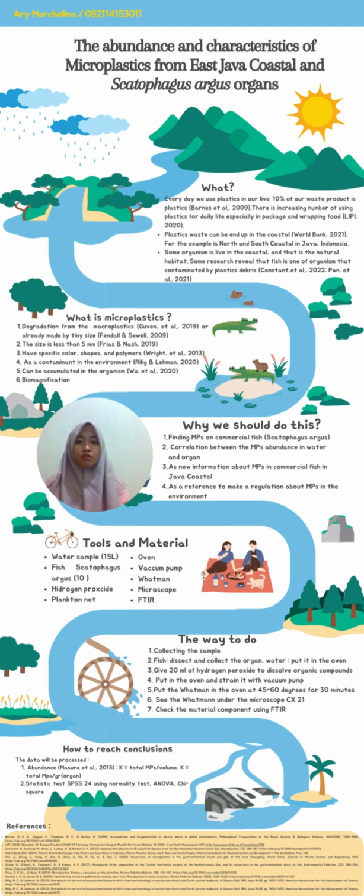For the organ, we will use the respiratory and digestive organs. The third is new information about microplastic in commercial fish in East Java coastal, Indonesia. And the last, we want this information to be a reference to make a new regulation about microplastic in our environment.